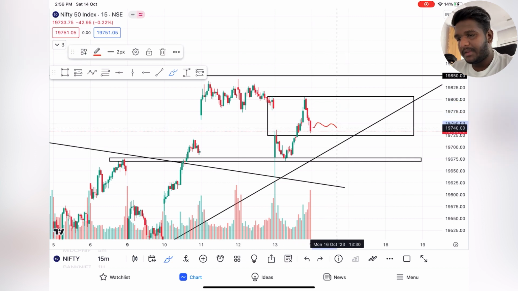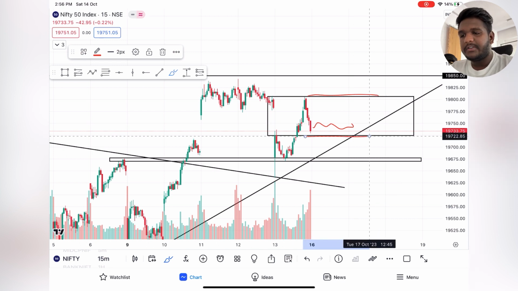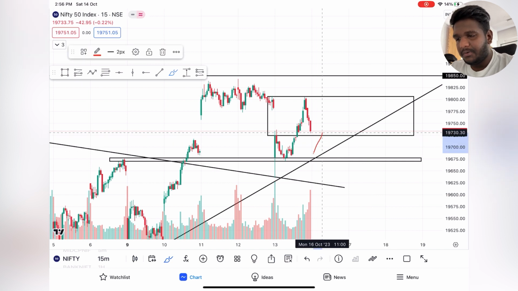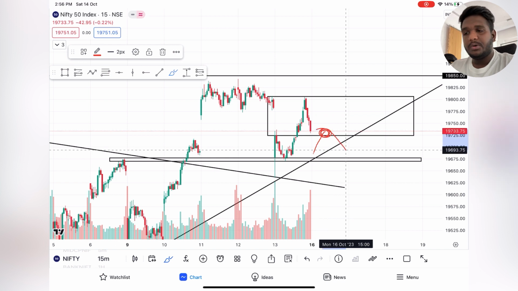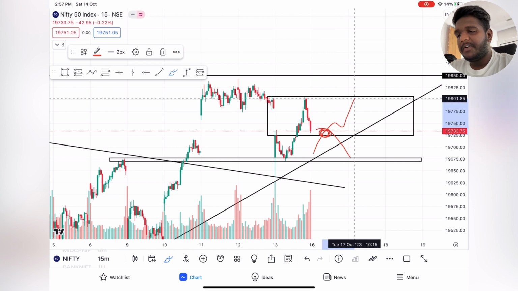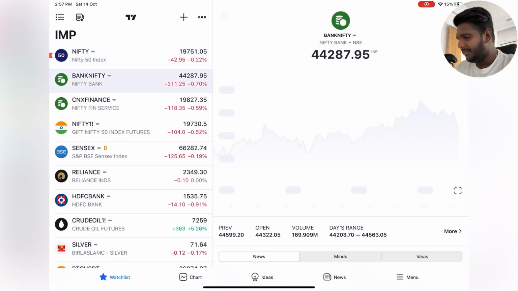Now the flat opening. Flat opening means do not take a trade. Wait for this breakout or this breakout, then only take the trade. Gap down opening: if it opens gap down, let it go up. If it gets rejected near the closing, then you can short it till 19,675. If it breaks, then again with a pullback you can expect 19,800. So these are the three scenarios for Nifty 50. Any doubts, you can ask me in the comment section.